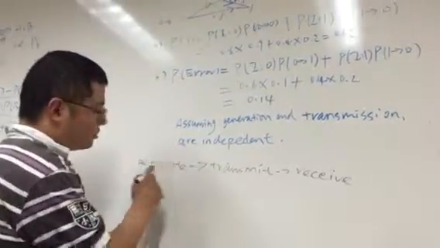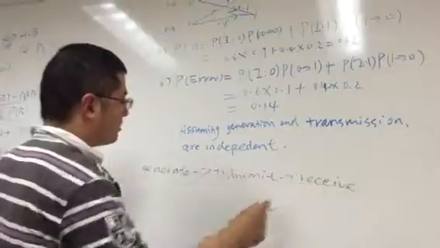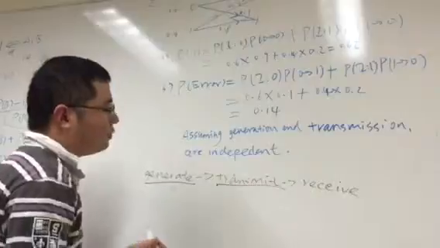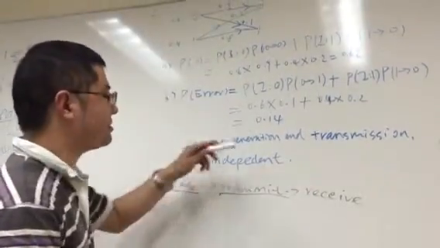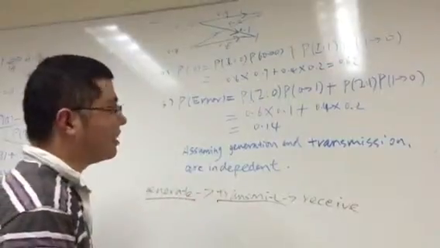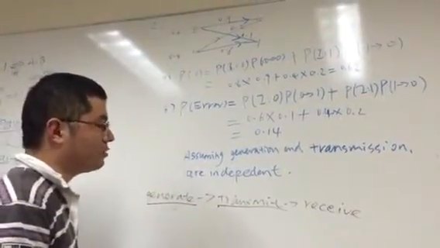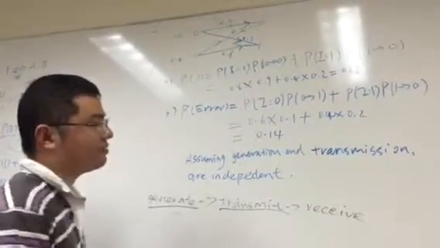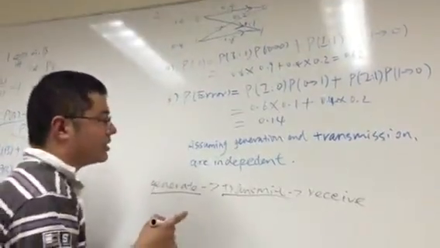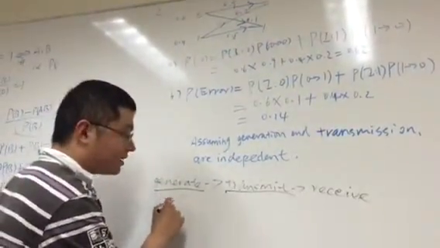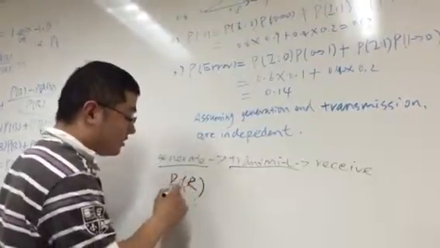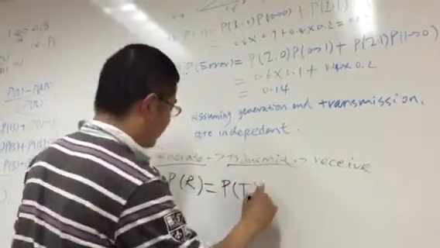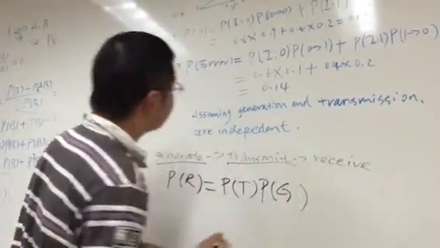signal. There are actually 2 steps prior to the receiving process. First is the generation, and the second is the transmission. And we have to assume that the generation and transmission of the signals are actually 2 independent processes, which are not indicated in the problem itself. However, we could assume that from our common sense. Therefore, since they are independent, we could say that the probability of receiving a signal equals the probability happened in the transmission and the probability in the generation process.